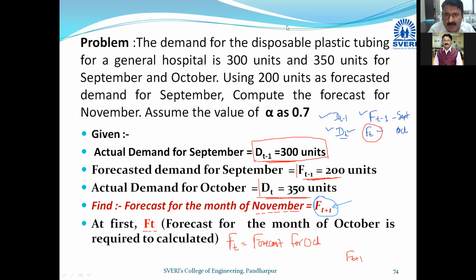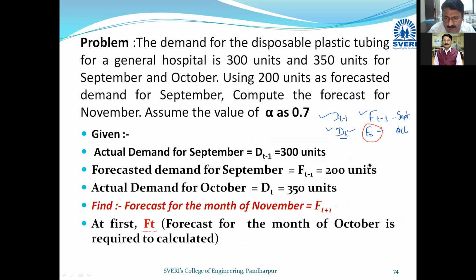So I will first go for Ft, that is the forecast for the month of October. Then and only then will I be in a position to calculate Ft plus 1. So though it is asked directly, the forecast for the month of November, Ft plus 1, we cannot calculate the forecast for the month Ft plus 1 directly.